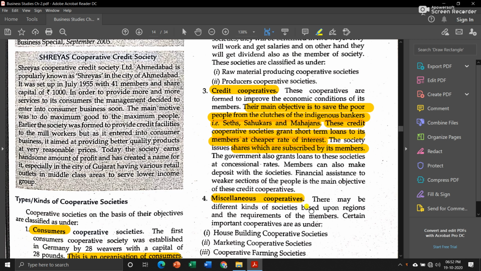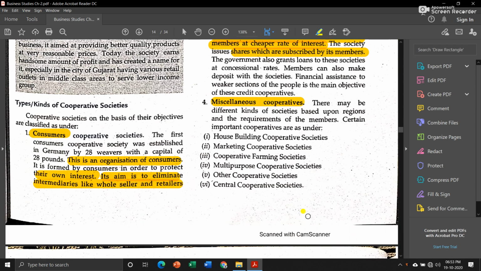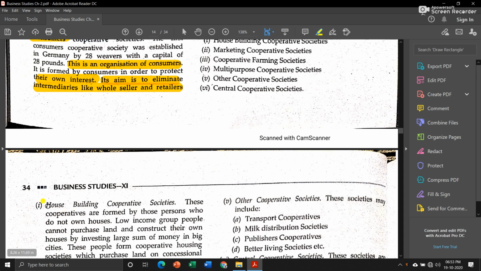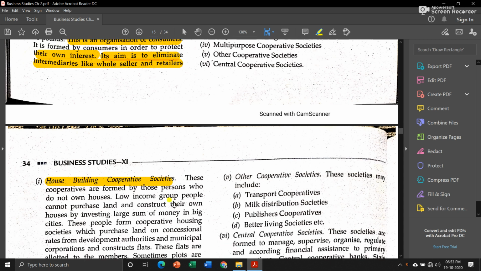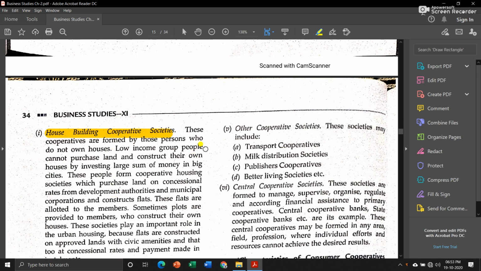Then another form is miscellaneous cooperatives. Now, in miscellaneous cooperatives also, there are 6 types of societies. Let us see them one by one. House building cooperative societies. As the name itself suggests, these cooperative societies come together to build their own houses. Okay. Now, these cooperatives are formed by those persons who do not own houses. They don't have their own houses, but they are low income group people, and they cannot purchase land and construct their own house.